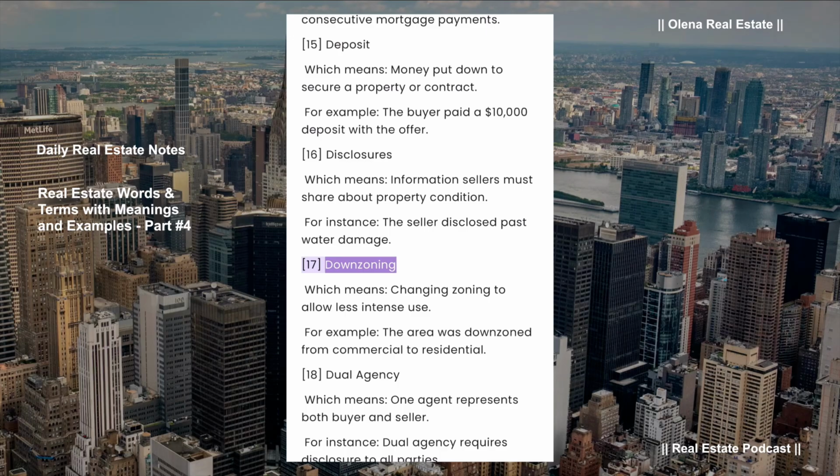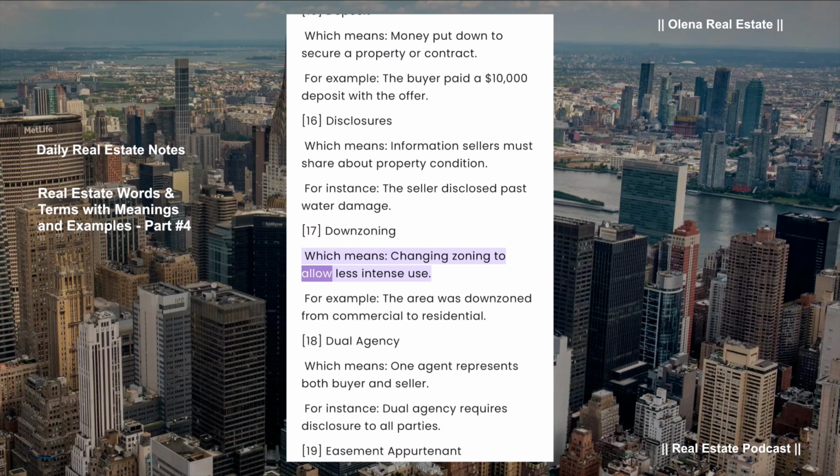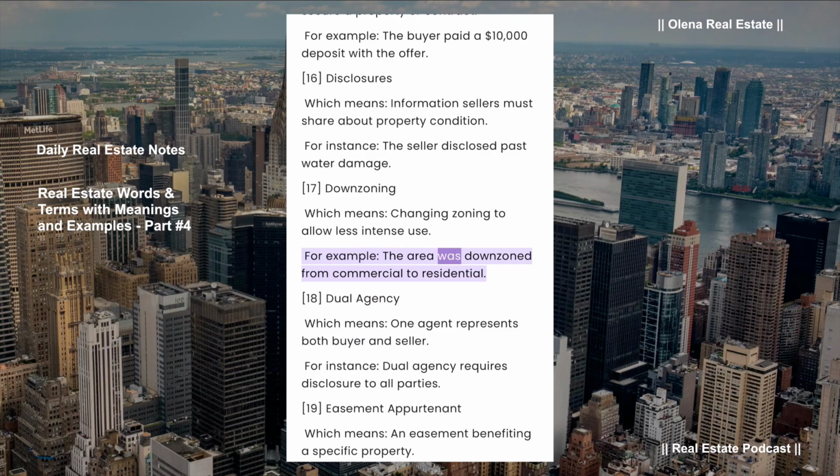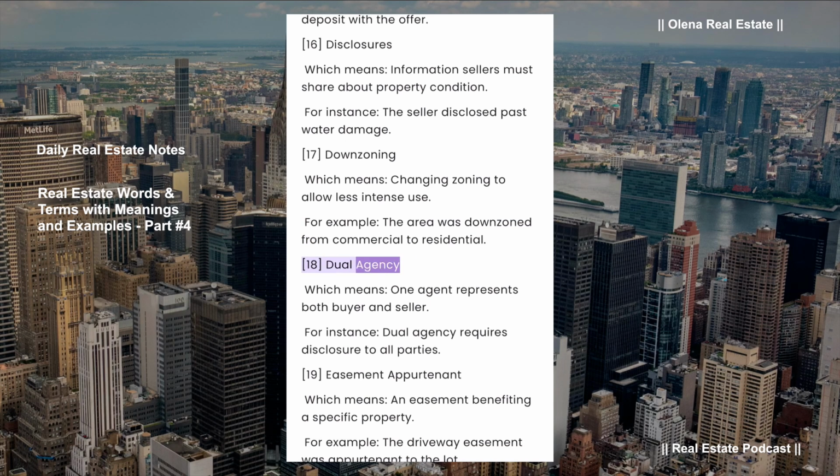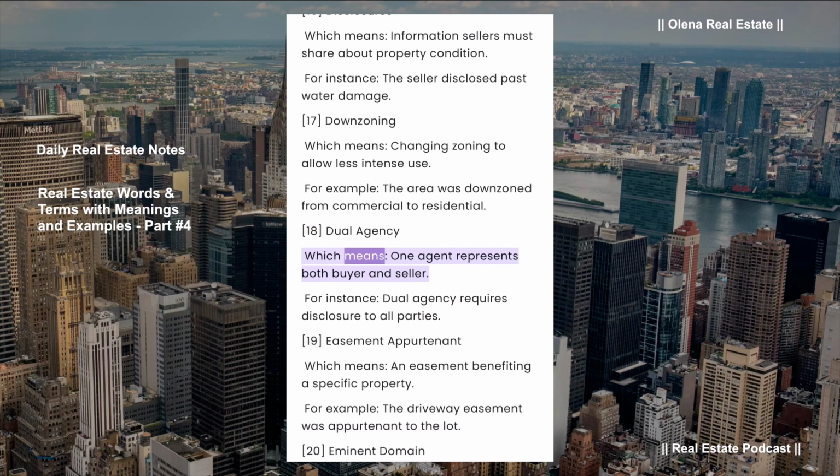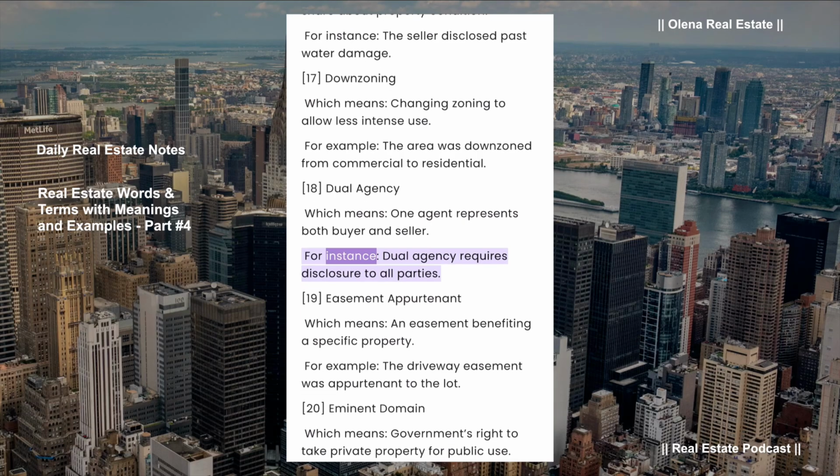Downzoning, which means changing zoning to allow less intense use. For example, the area was downzoned from commercial to residential. Dual agency, which means one agent represents both buyer and seller. For instance, dual agency requires disclosure to all parties.